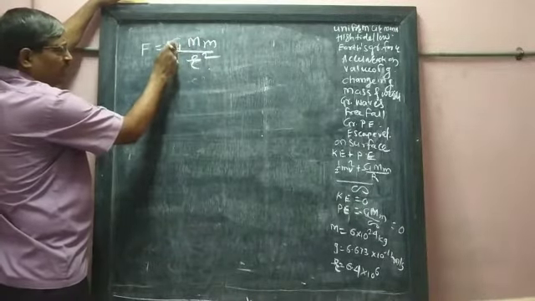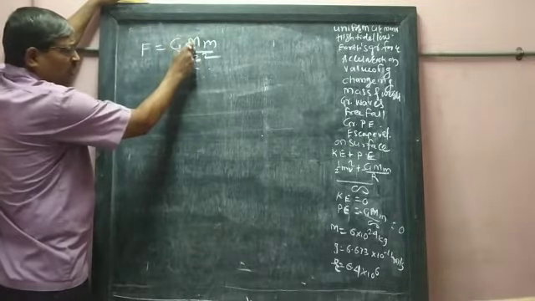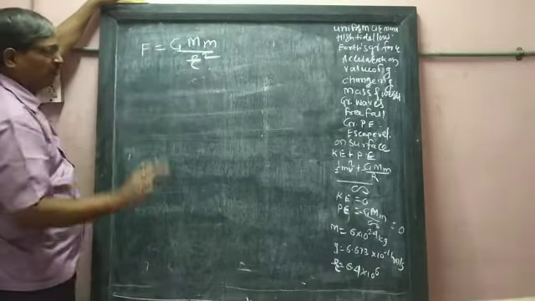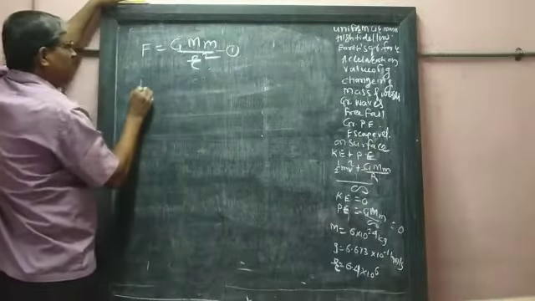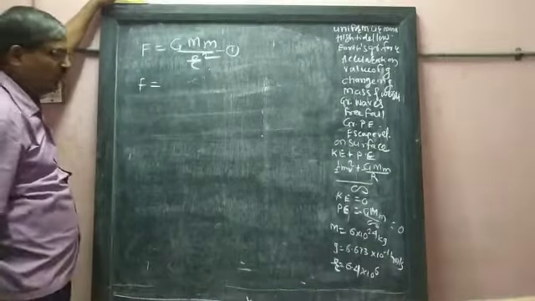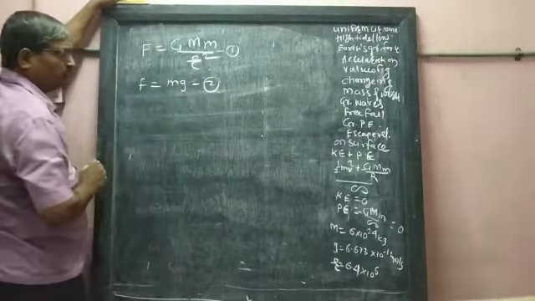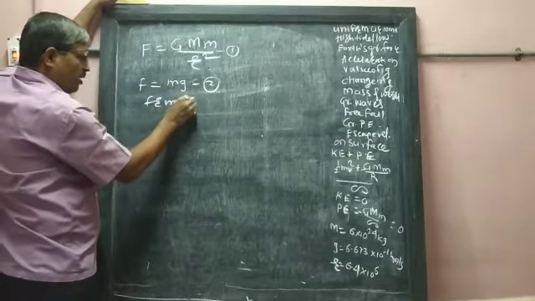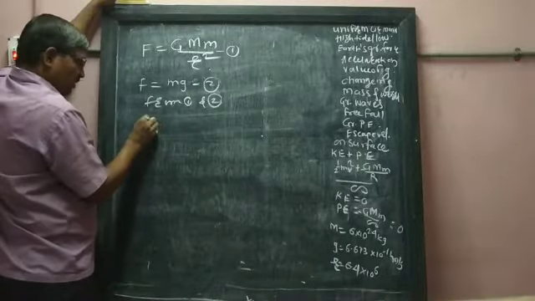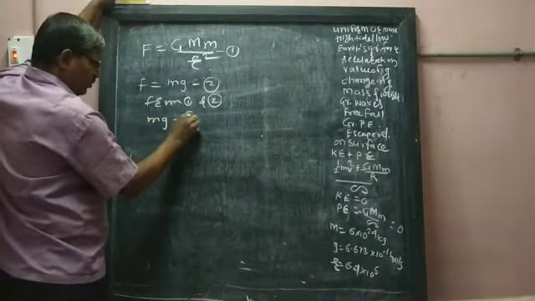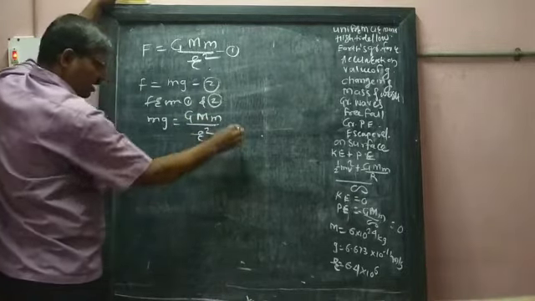G stands for the gravitational constant, capital M stands for the mass of the earth, small m means the mass of the object, and r means distance. This is equation number 1. Second, how can you calculate force? We can calculate force is equal to mg. Equation number 2. Therefore, from 1 and 2, we get mg is equal to G capital M into small m upon r square.